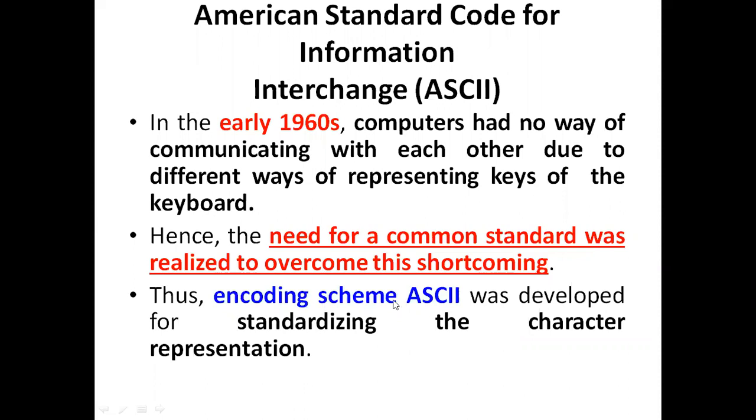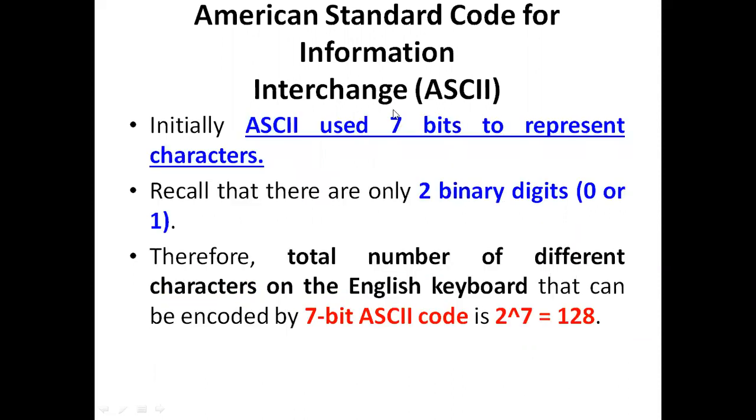The encoding scheme that evolved is ASCII. In ASCII, we have only 128 characters. What are the 128 characters they are using? They have divided those 128 characters into binary forms.